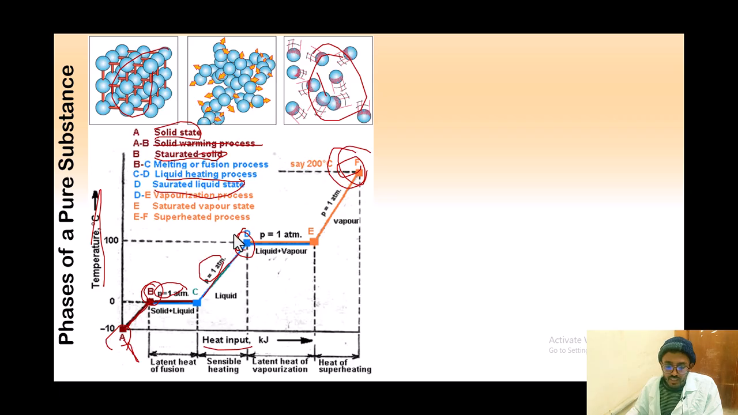From D to E, which is liquid and vapor, at 1 atmospheric pressure, is the vaporization process. And then at point E, this one is the saturated vapor state. But from E to F, this one is what? The superheated process. So this is really a process of phase change, what we call the phase of a pure substance.